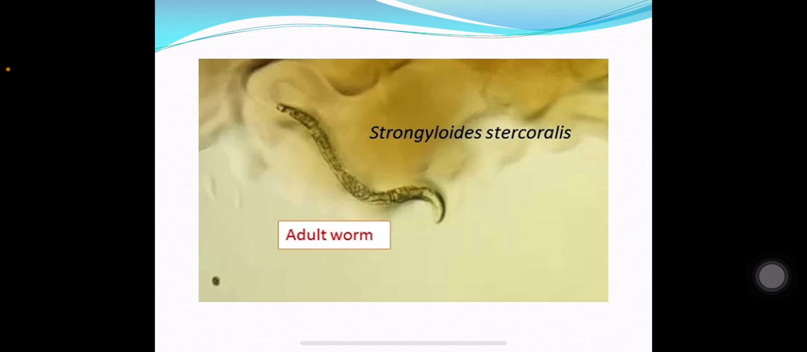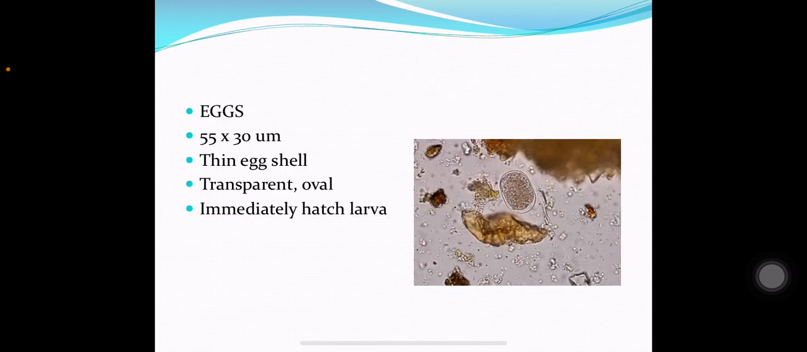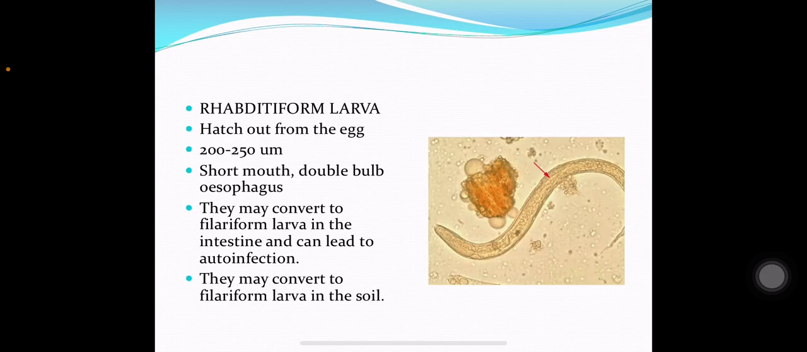This is an adult worm of Strongyloides stercoralis. The eggs of Strongyloides stercoralis are generally not found in the stool sample because they immediately hatch into larvae. But if at all they are found, they are 55 by 30 micrometers in size. They have a thin, transparent, oval egg shell, and they immediately hatch into larvae.